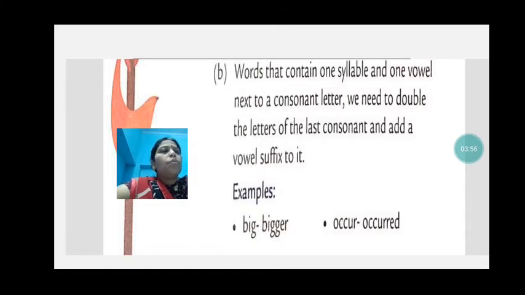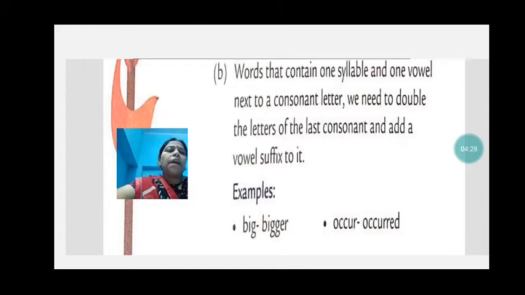For words that contain one syllable and one vowel next to a consonant letter, we need to double the last consonant and add a vowel suffix to it. Now what does one syllable mean? One syllable means when we pronounce a word, like big, only one vowel is there, I. So big becomes bigger.